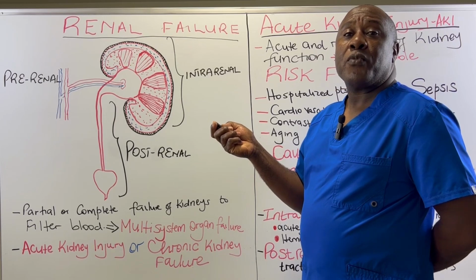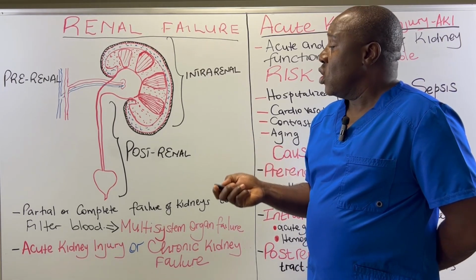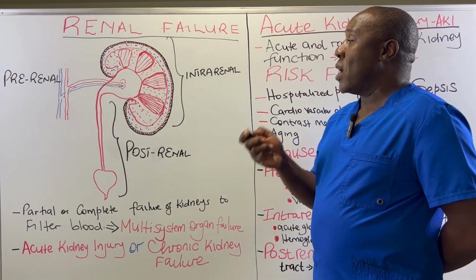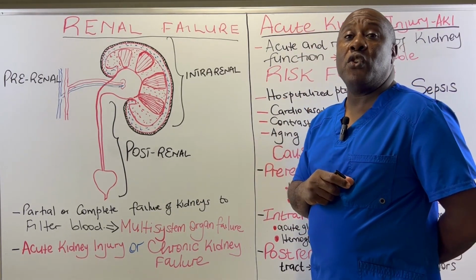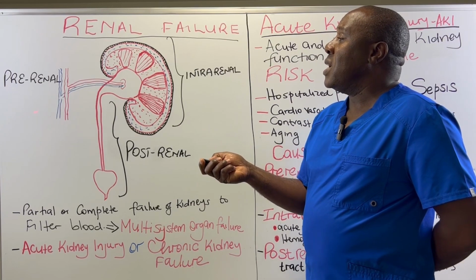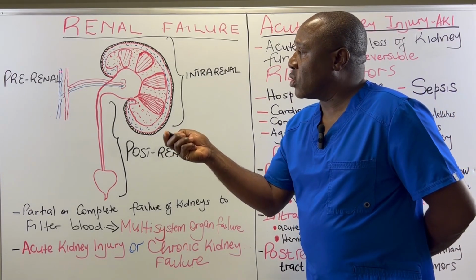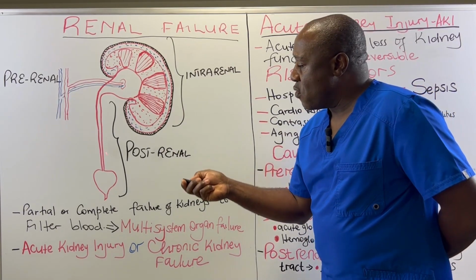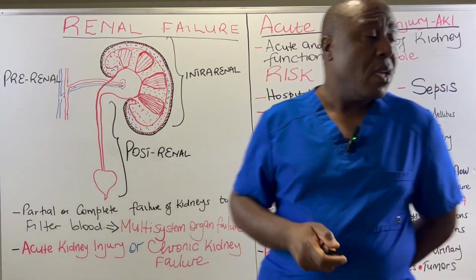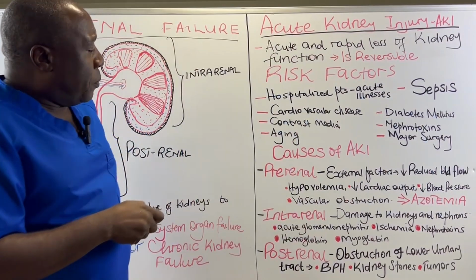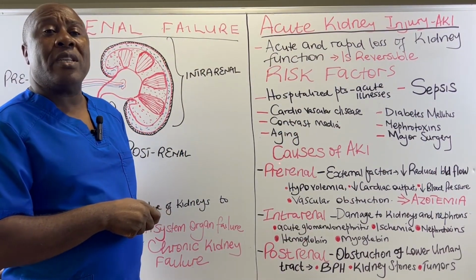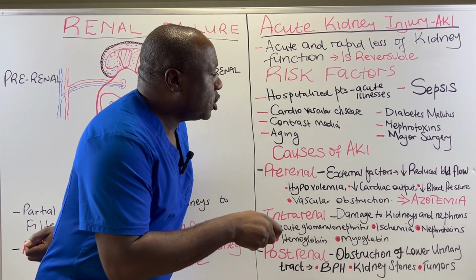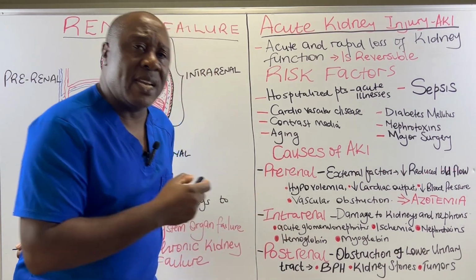And then we have got postrenal causes. Those are causes occurring after the kidneys. So to understand the causes of acute kidney injury, we look at them in terms of prerenal causes, intrarenal causes, and postrenal causes.